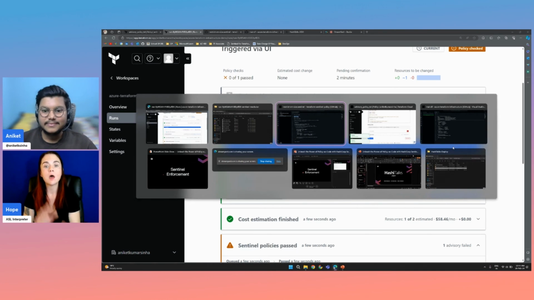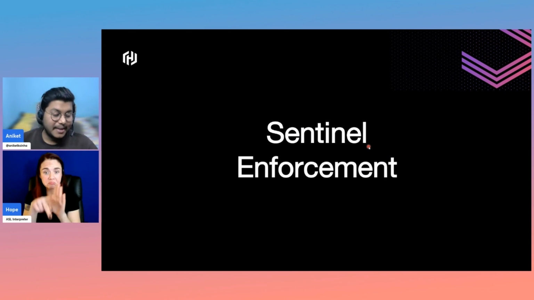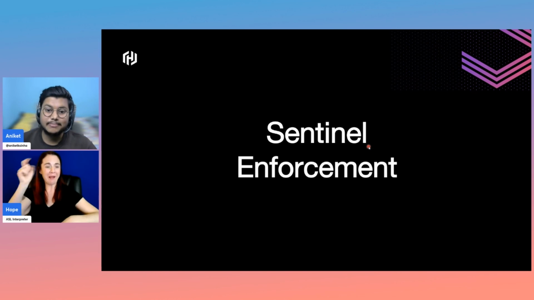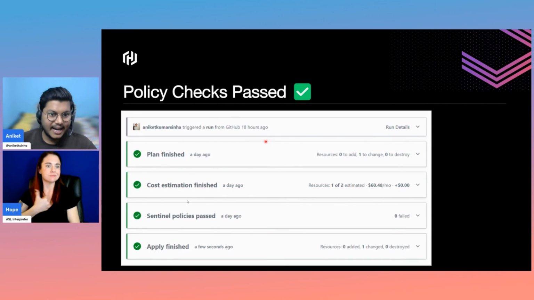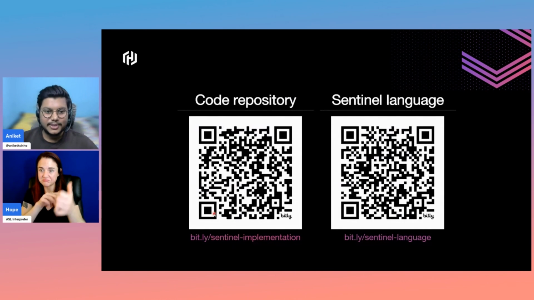So cool. We are here. We have implemented the Sentinel policy successfully. We have implemented policy as code successfully, and we have made ourselves a bit free from the tedious job of adding policies manually. All our checks are passed. We can see plan, estimation, Sentinel policy passed, and finally, if we are all fine, we have applied it. So this was the part for the code implementation.